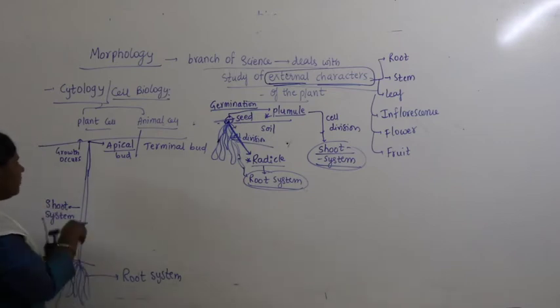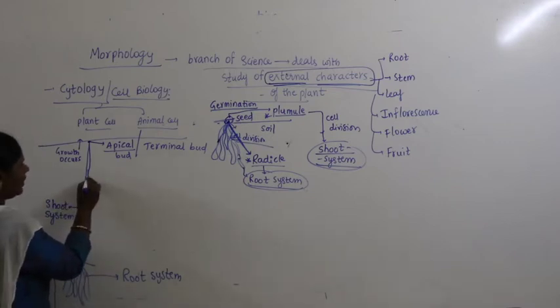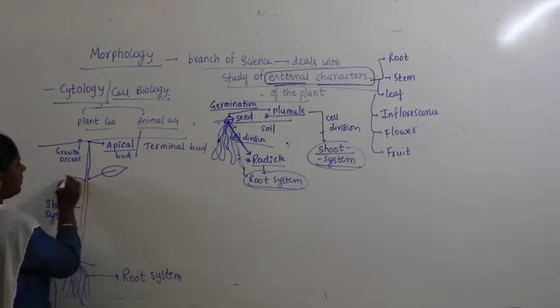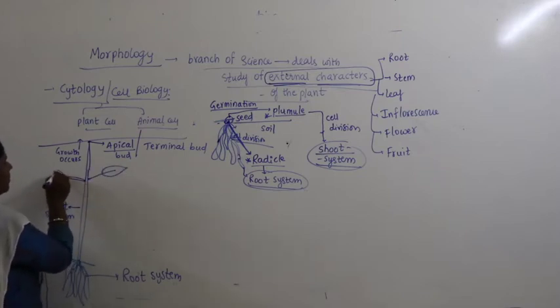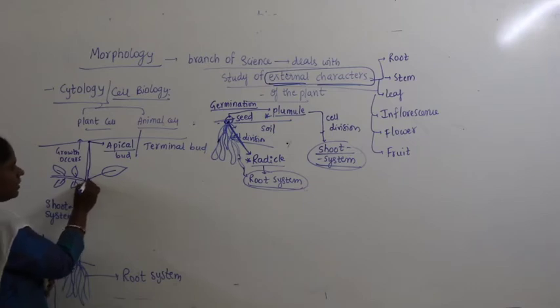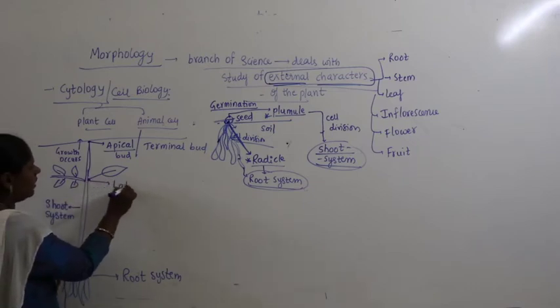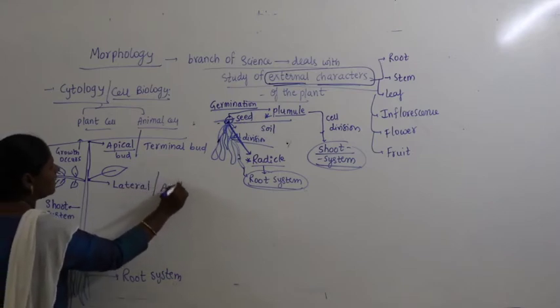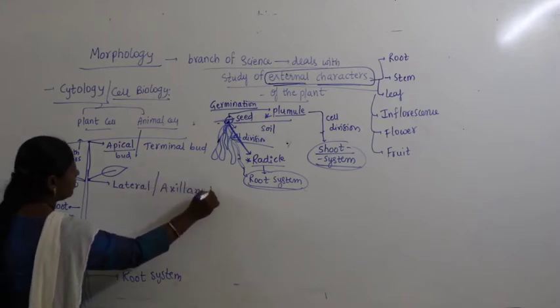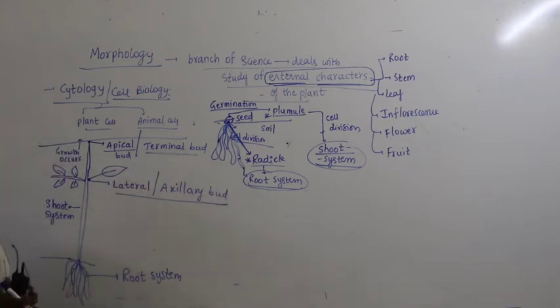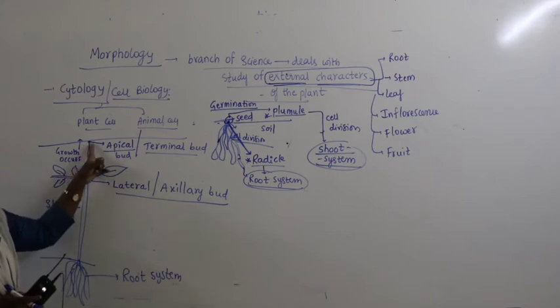Now, we see the place where there may be formation of a leaf or the place where there may be formation of a branch. There also growth occurs. The bud that is present laterally is called the lateral bud or the axillary bud. What I am trying to say is that at the tip growth occurs.